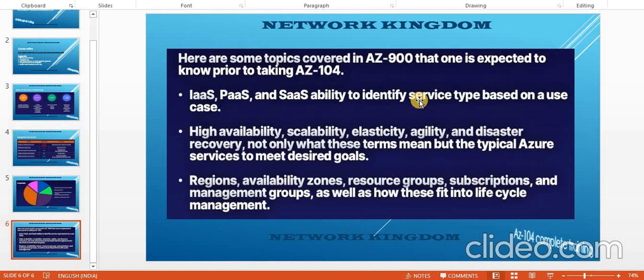What are regions, availability zones, resource groups, subscriptions? What is a management group? Okay, what is a resource? What is the portal? You would be covering all these conceptual things, these terminologies in AZ900. Okay, though in this AZ104 lecture series I would try to cover them, I will cover the theoretical part very quickly, because our target is to complete AZ104, and as I said, I am targeting 1 month only. So we have very short time, I would say.